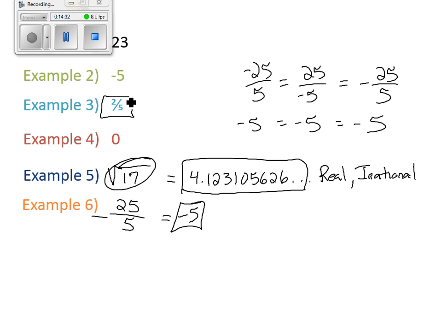Because it can't simplify. It's already reduced. Does that make sense? So again, if it's already reduced, just leave it. If it's not, though, go ahead and simplify it because there's a lot we can say about negative 5. Here we go. At the top, is it real?